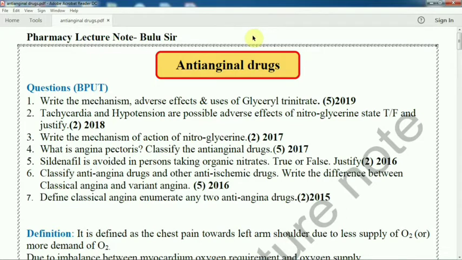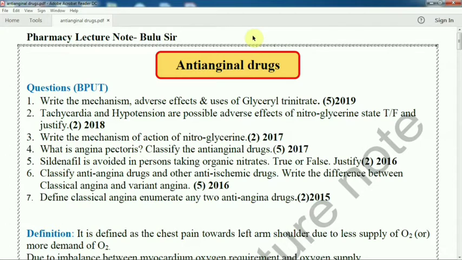Dear friends, today we are going to discuss anti-anginal drugs and the different questions that come from this chapter. First we will discuss the questions, then we will go through the details about angina pectoris. Write the mechanism, adverse effects and uses of glyceryl trinitrate. A 5 marks short note came in 2019.